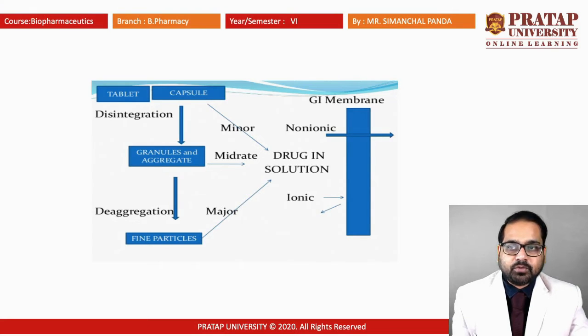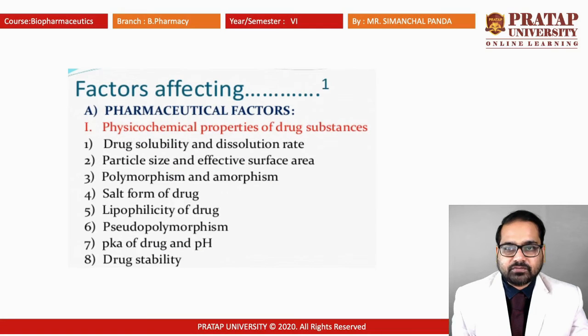So in the different processes, if you are taking a tablet or capsule, first of all it will go for the disintegration process, then after disintegration it will be converted into granules and aggregates, then it will convert into fine particles. So there are different factors which are influencing the rate of absorption. The first one is the physicochemical properties of the drug substance, like drug solubility and dissolution rate. We know that there are different factors which are influencing the solubility.